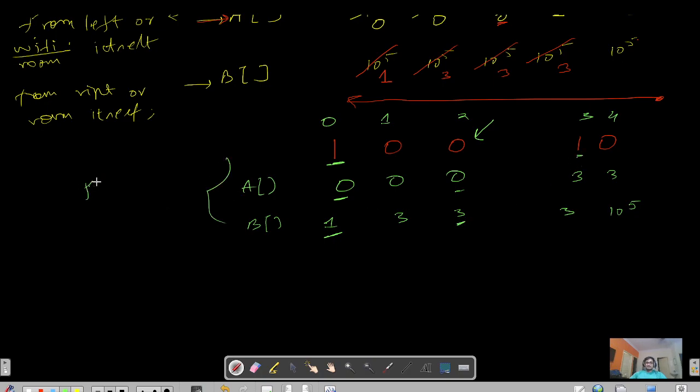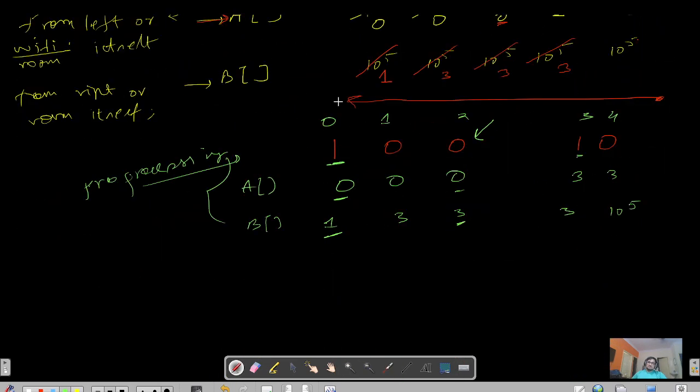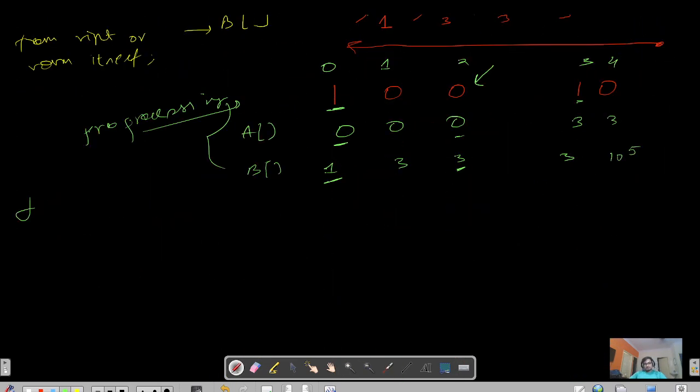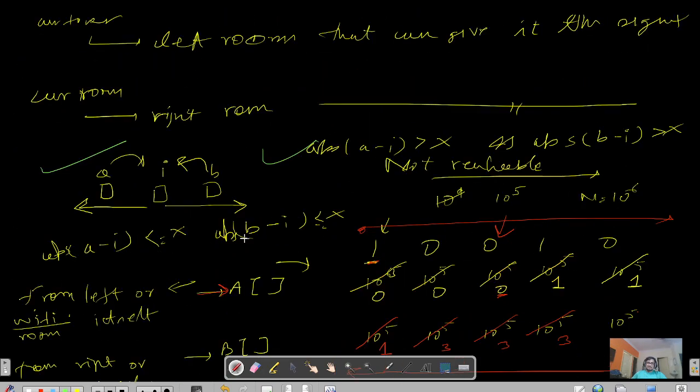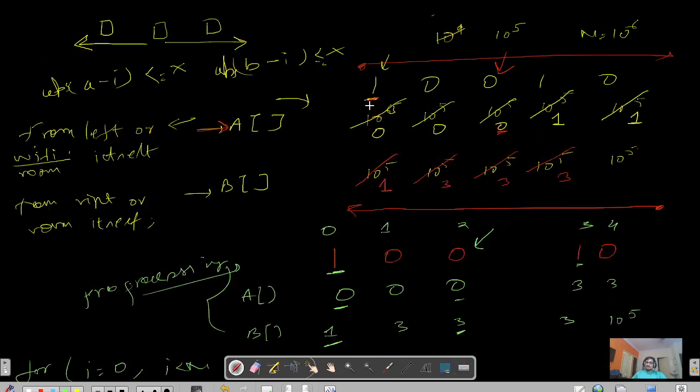So this is the pre-processing that you need to do, right? And we already discussed the intuition of how we can do it. That's the only logic that you have to apply now. So I will run a for loop for each and every tower, for i less than n, i plus plus, right? For each i, I just need to check abs of a minus i greater than or equal to x and abs of b minus i greater than or equal to x, right? This a is nothing but the left index, my current index, right?